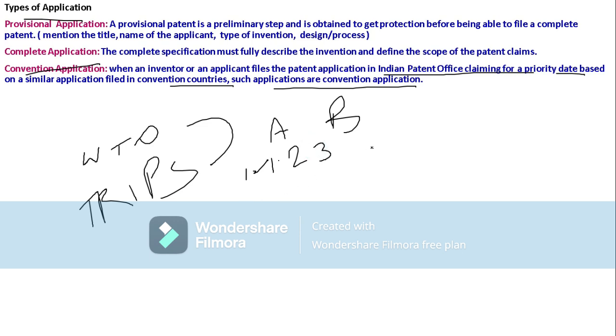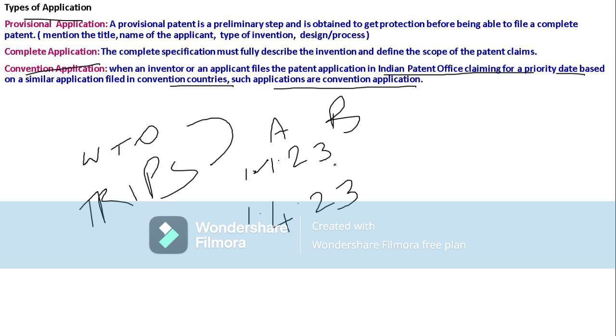B applied in the patent office on 1/4/2023. So A applied for the provisional application on 1/1/23, and B applied on 1/4/2023. So there is a 3 month gap.